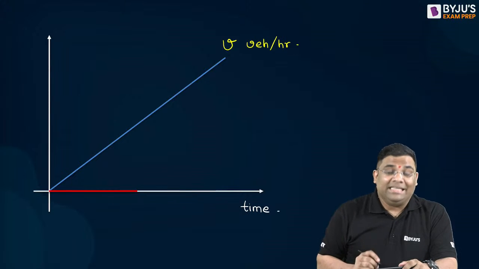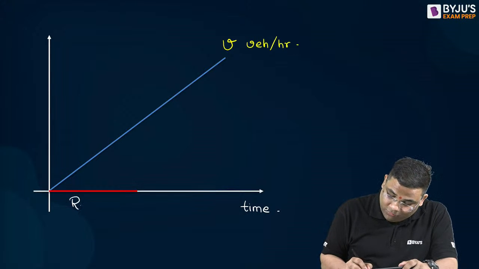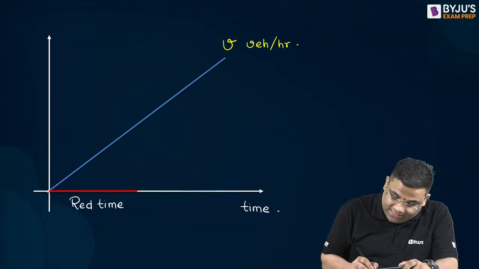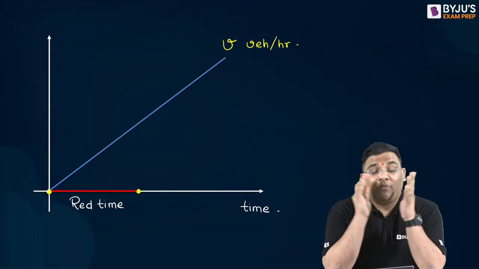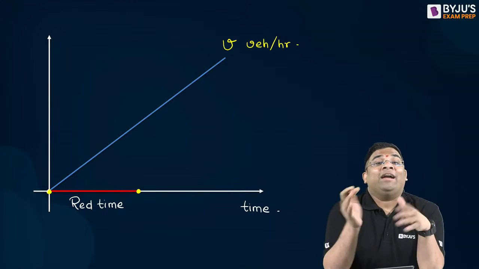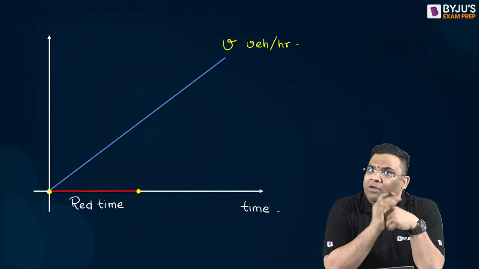Now when the signal is red, I'll call this the red time. So when the signal is red, suppose from here to here the signal is red, then what will happen? The vehicles will only arrive at the intersection, right? There will be no departure.